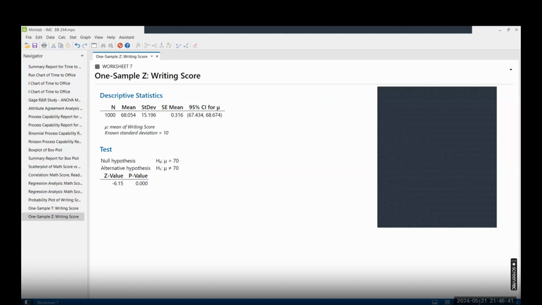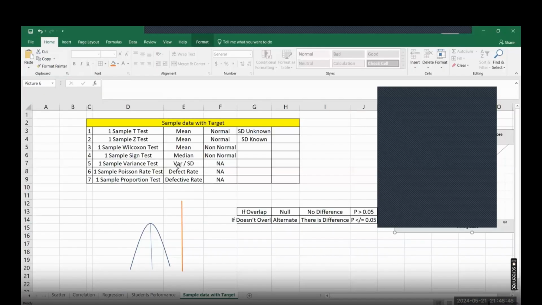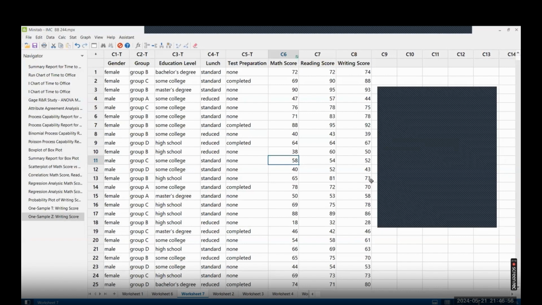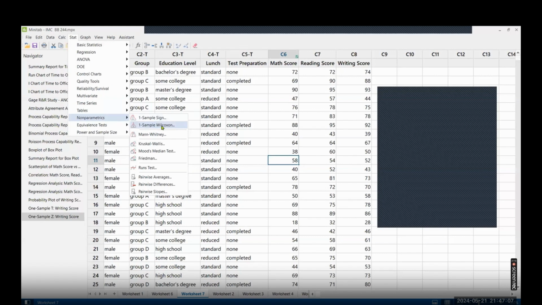Similarly, suppose you wanted to compare the median. So for the median comparison, for the mean comparison of not normal data, we do the one sample Wilcoxon test. Let's say still, this time I will show you the null hypothesis. Maybe my target is 68. So we'll go to Stat, Nonparametric, and one sample Wilcoxon test here.